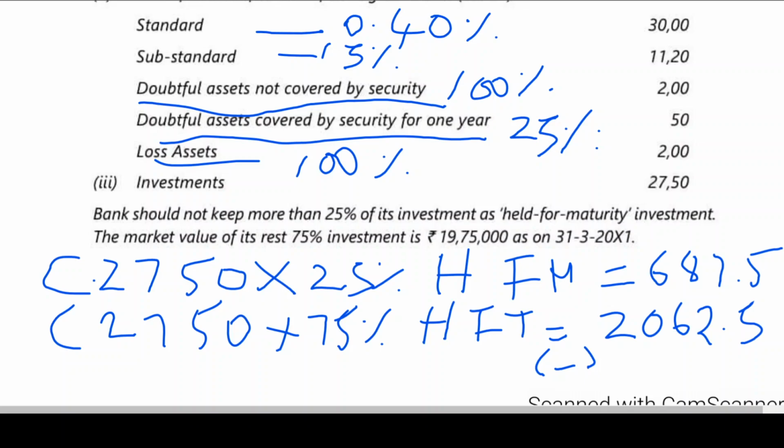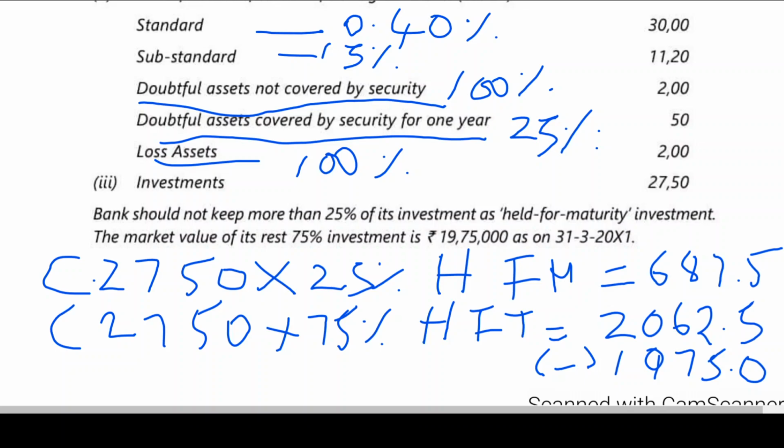75% of investment market value is how much? 1975. Now we can calculate depreciation only to the extent of 75%. Is this clear? I repeat once again. Bank should not keep more than 25% of its investment as held for maturity investment as per RBI guidelines. 2750 into 25% coming to 687.5, and the balance 75% we can assume as held for trading.